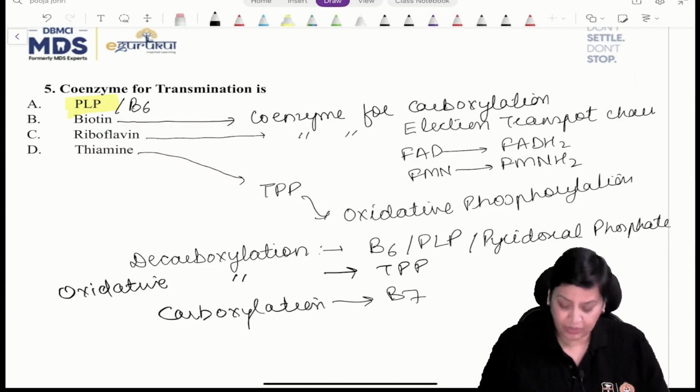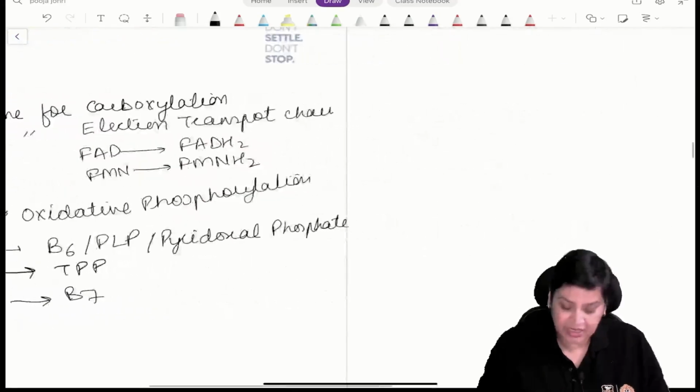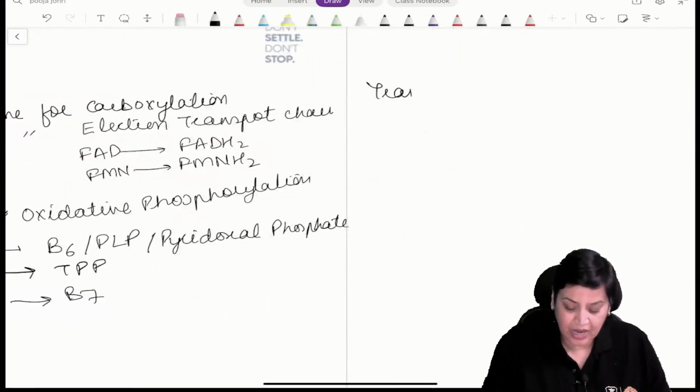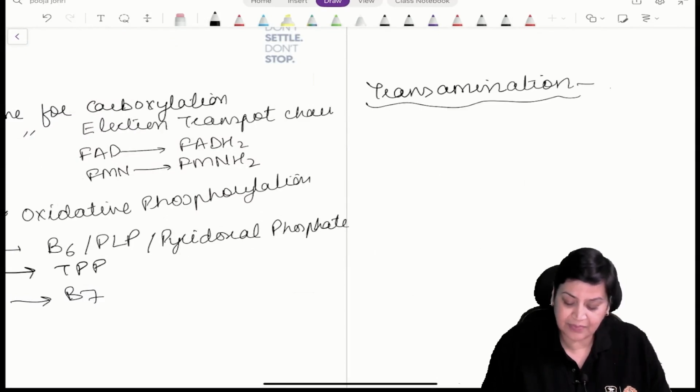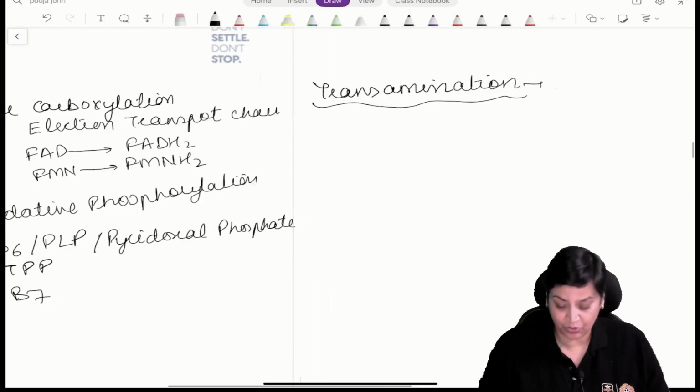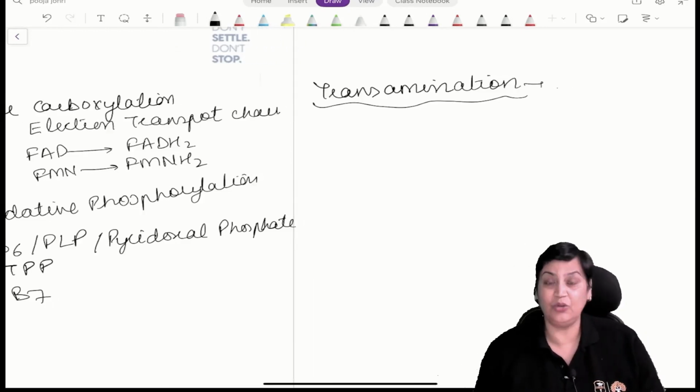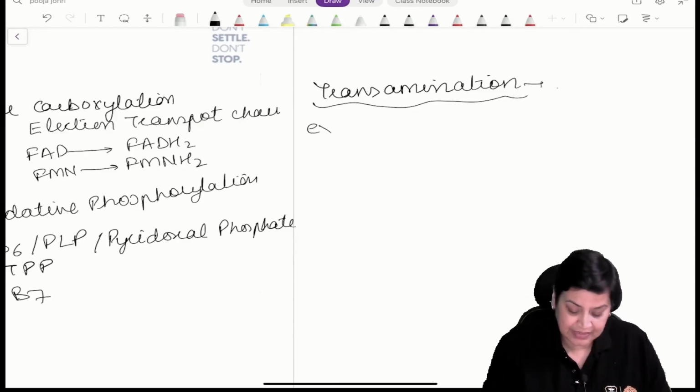And if we talk about the reactions of transamination, transamination is a very important process. Why is it important? There is a transfer of an amino group from an amino acid to a keto acid, to form a new amino acid and a new keto acid. An example is ALT.